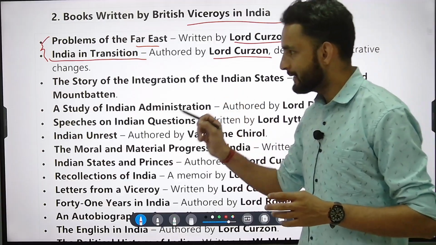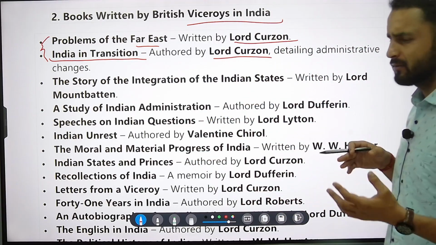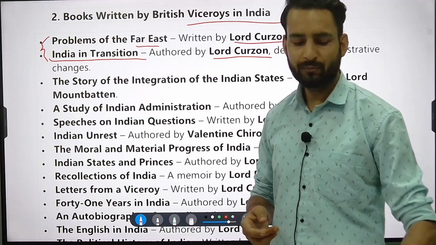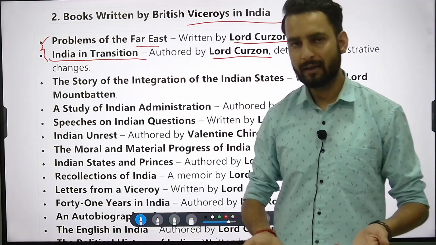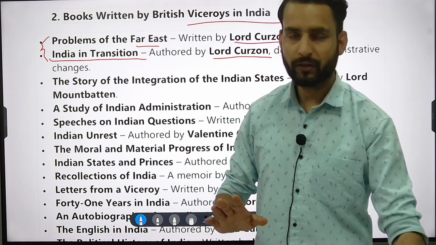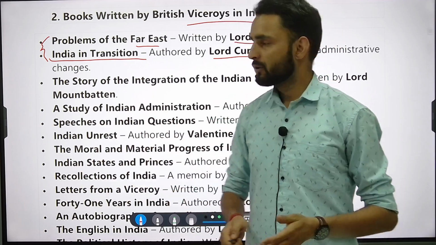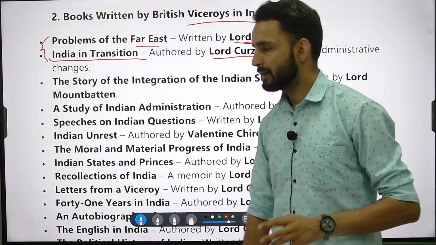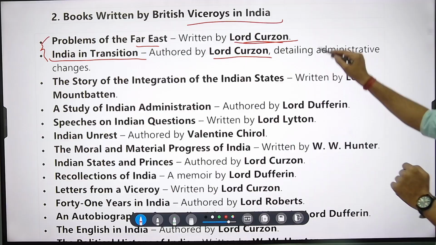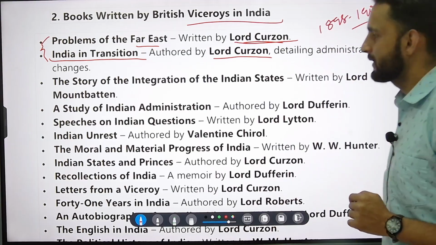India in Transition, authored by Lord Curzon, detailing administrative changes. It is very rare that you would be asked what a book talks about. I have written a little description of some books, but that is not important. You will be only asked which book is written by which author. All right. So Lord Curzon has written these 2 books, Problems of the Far East and India in Transition. Very important. Keep it in mind. Lord Curzon, 1898 to 1905. These are the years in which he was the Viceroy in India.